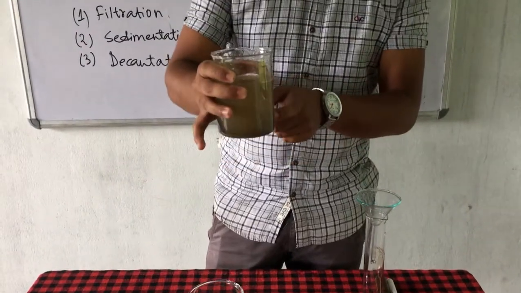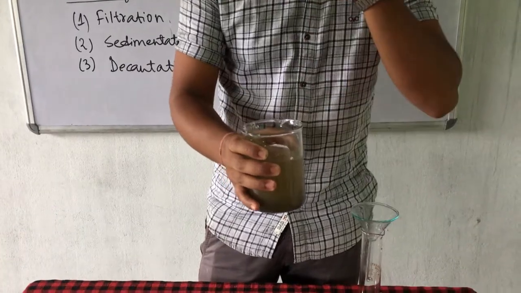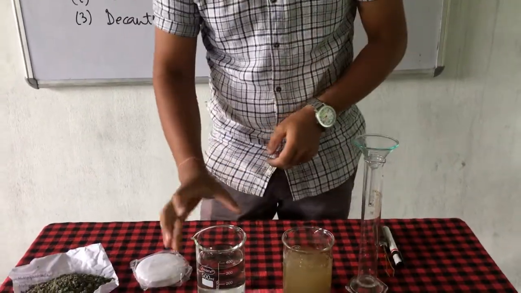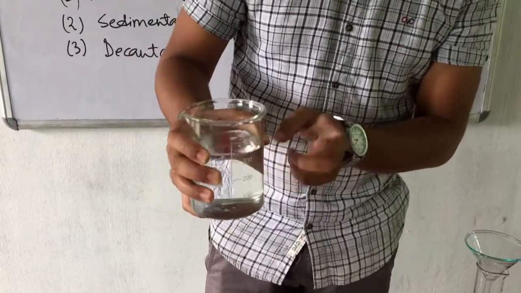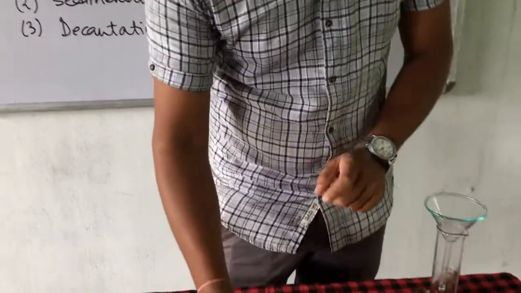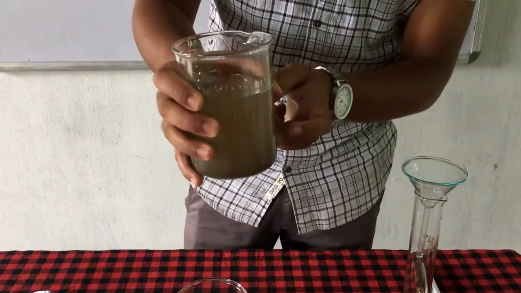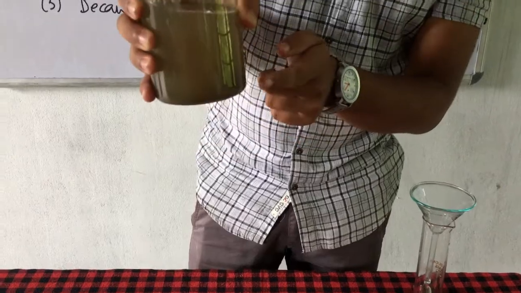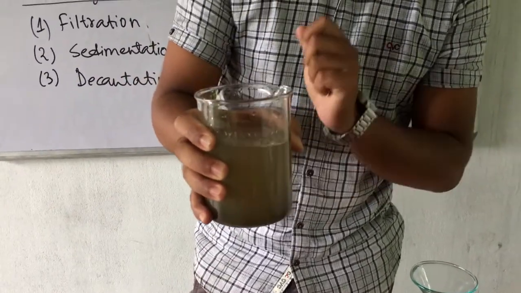Is this dissolved? No. So this is insoluble impurities. Suppose if I add sugar here, then the color of the water is the same. Yes or no? So this is soluble impurities, and this is insoluble impurities, because here the soil is present and not dissolved.